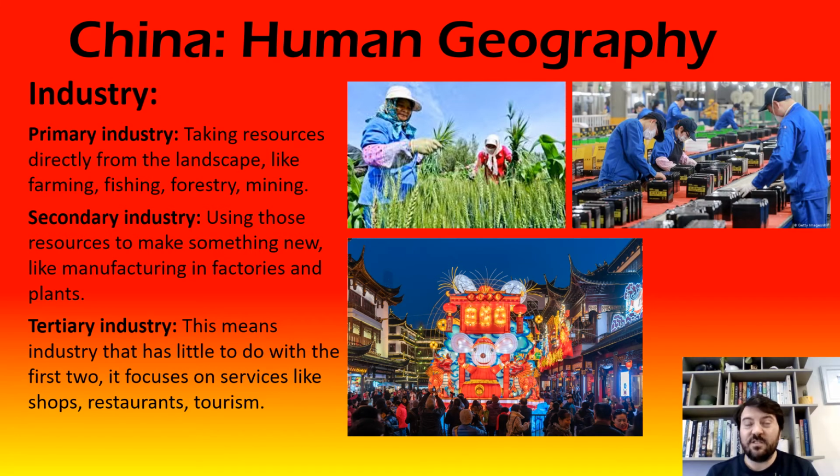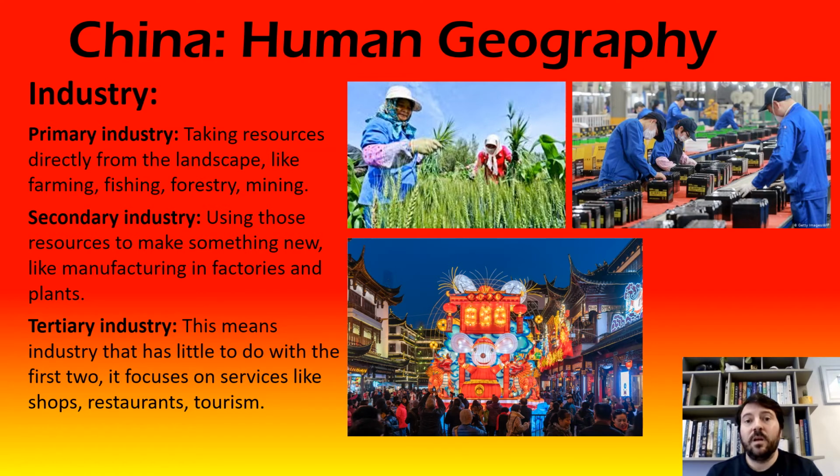Secondary industry basically means taking those resources that you got from your primary industries and making something new with them. So it would be all about manufacturing and factories. So let's say, for example, mining iron is a primary industry, but getting the iron and turning it into steel and turning it into the metal beams that we use in making buildings, that's secondary industry.